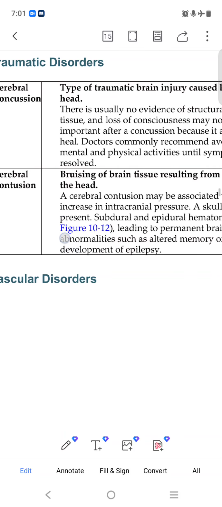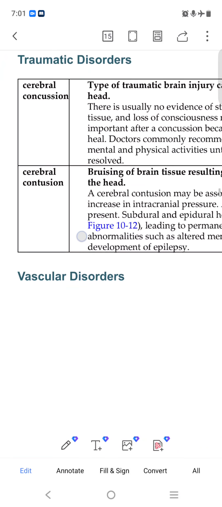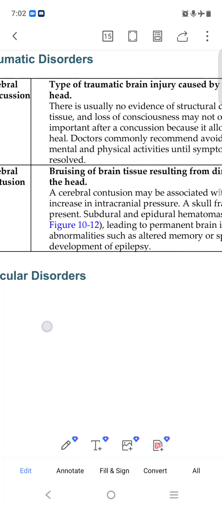Cerebral contusion is bruising of the brain tissue resulting from direct trauma to the head. So contusion means it happens directly inside our brain. It breaks down that area and makes a bigger, major problem. You can read this.